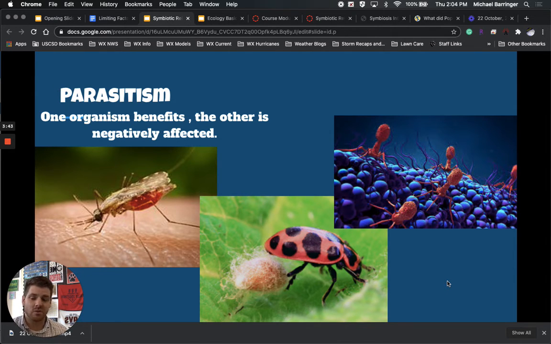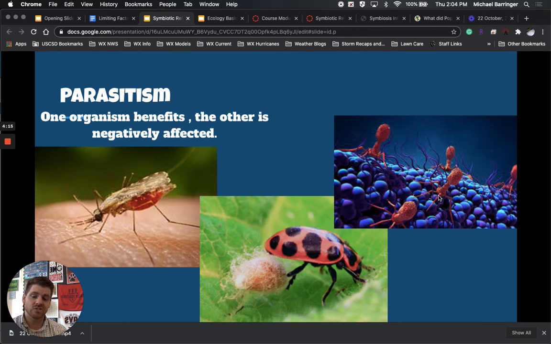And then the last one that we might not be thinking of that is also a form of parasitism is viruses, right? If we look at this picture up here, those are viruses inside of a body landing on top of a cell. Viruses are a great example of parasitism because they're gaining all the resources that they need from you to reproduce and to continue on with their lives, whereas, well, it's questionable whether or not they're alive, but they're able to continue on and make more viruses, and it obviously affects you negatively.